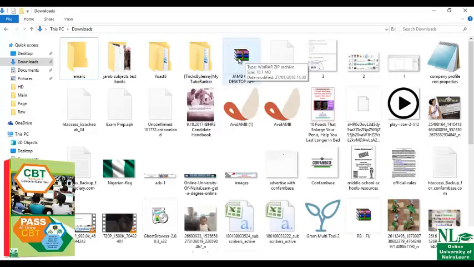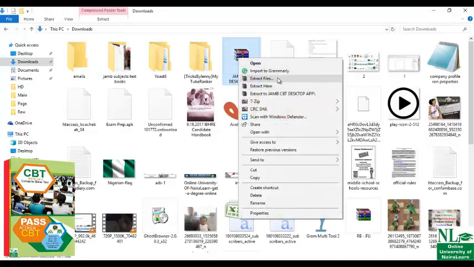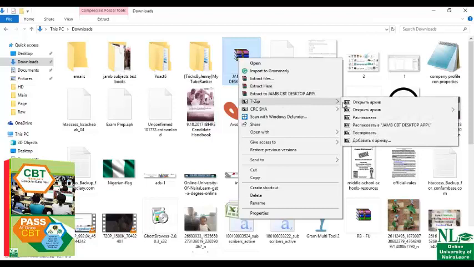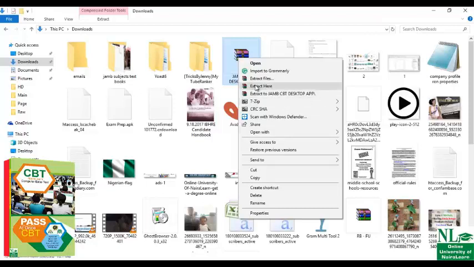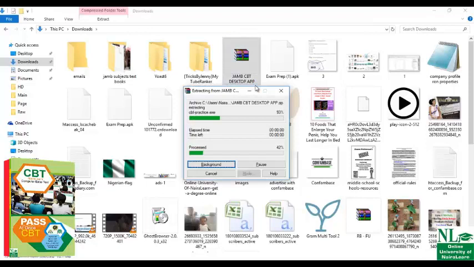So what you should do is to unzip it. Just click it, then right click, then click on extract here. Or if you're using 7-Zip, take your cursor here, then click on here. But let me use WinRAR. So it's extracting. As you can see, it's still extracting. So let's wait for it to extract.